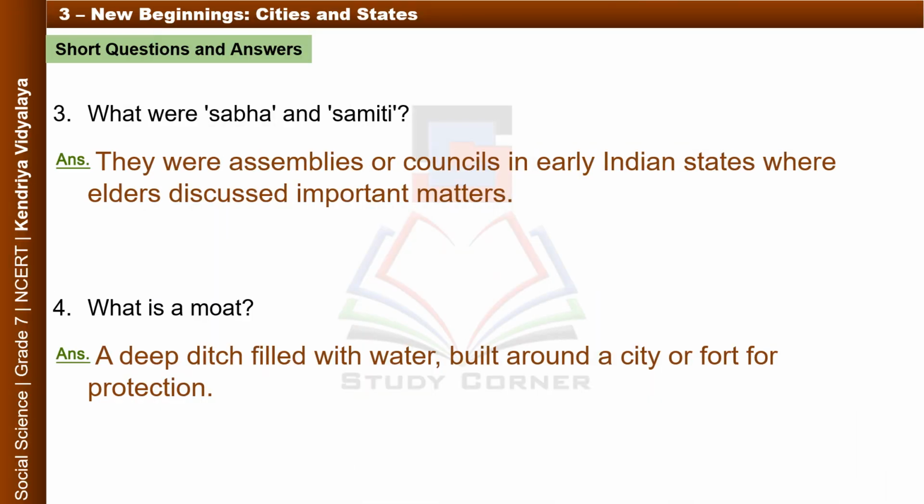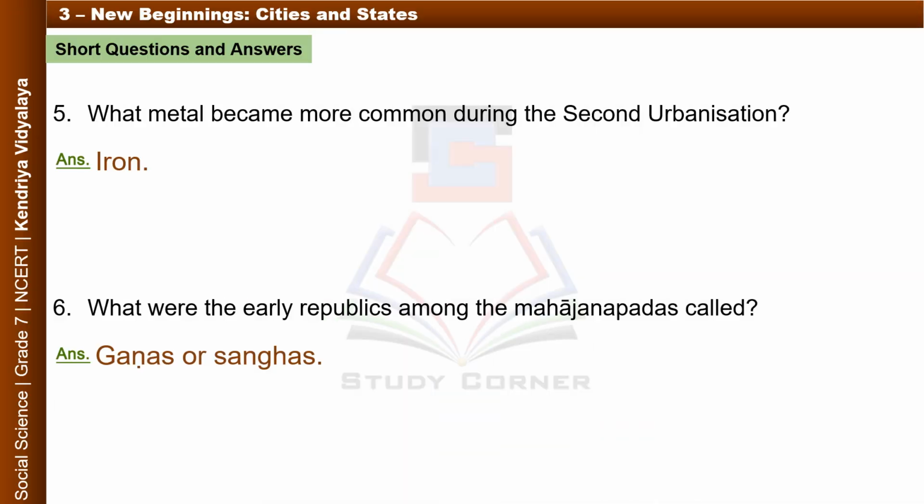3. What were Sabha and Samiti? Answer. They were assemblies or councils in early Indian states where elders discussed important matters. 4. What is a moat? Answer. A deep ditch filled with water, built around a city or fort for protection. 5. What metal became more common during the second urbanization? Answer. Iron.